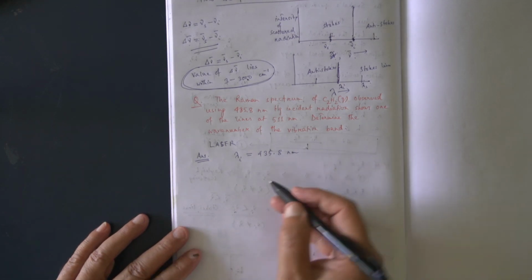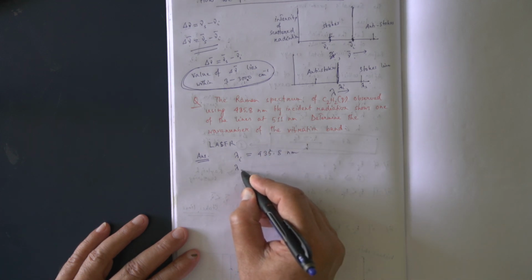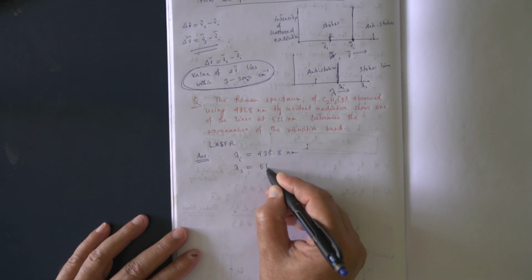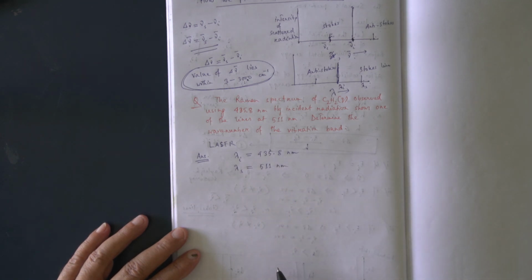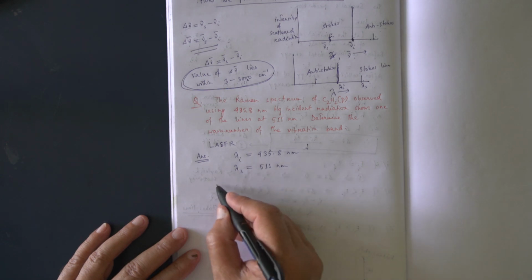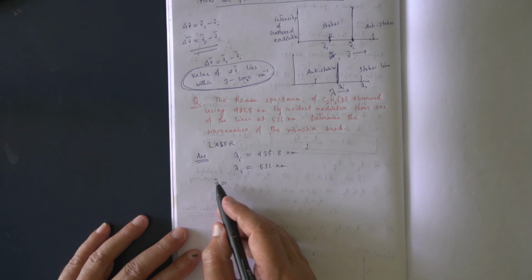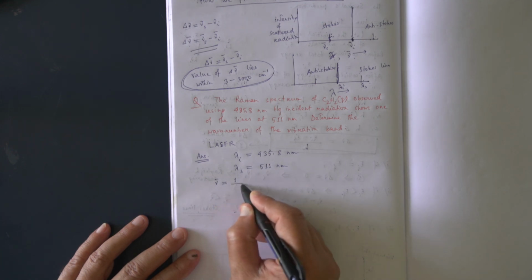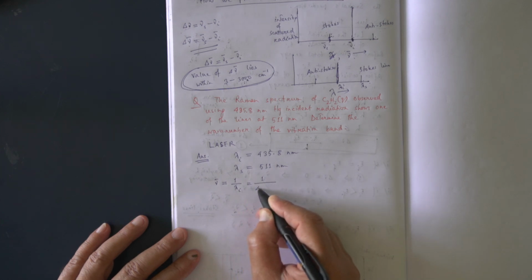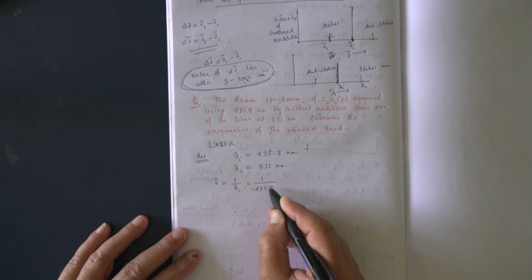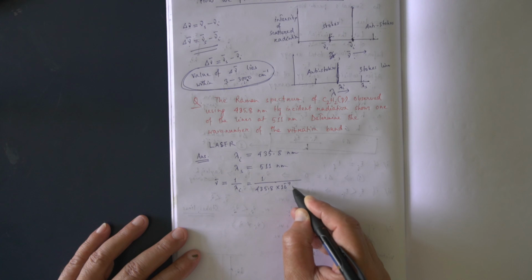For that, what do we do? Where are we getting this scattered radiation? We are getting this scattered radiation at 511 nanometer. Because in IR spectroscopy we generally use wave number, we convert. So this is equal to 1 by lambda I, that is 1 by 435.8 nano, and nano means 10 to the power minus 9 meter.